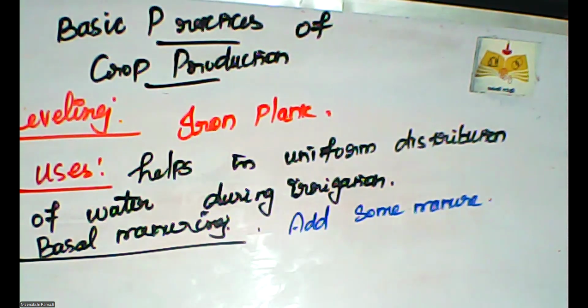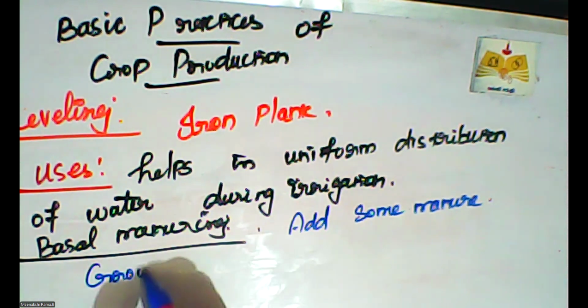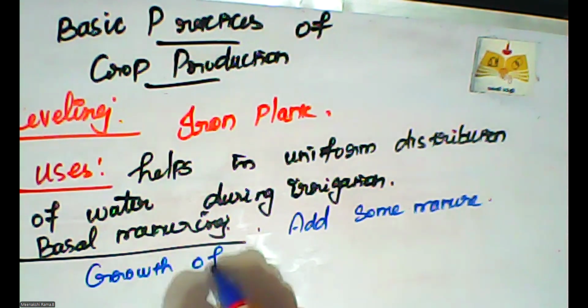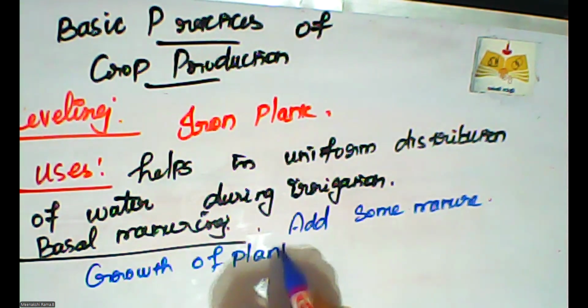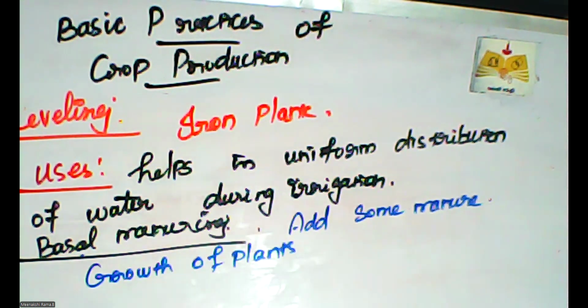Manure contains many nutrients required for the growth of crop plants. Manures improve the growth of plants.